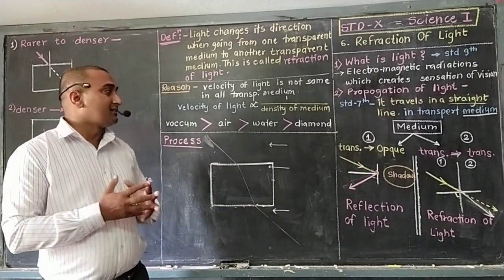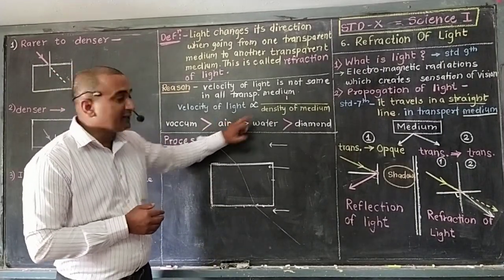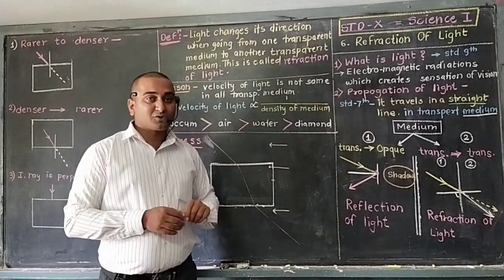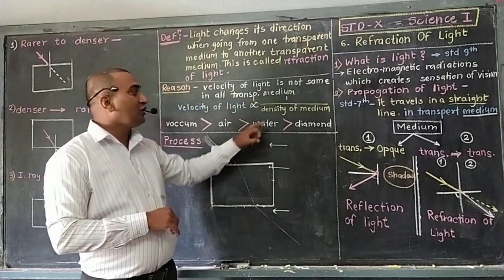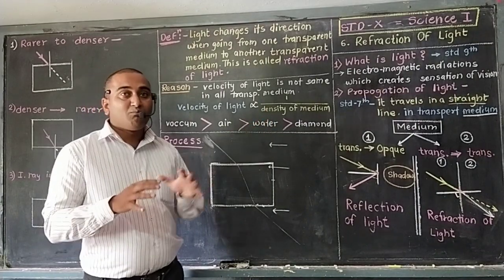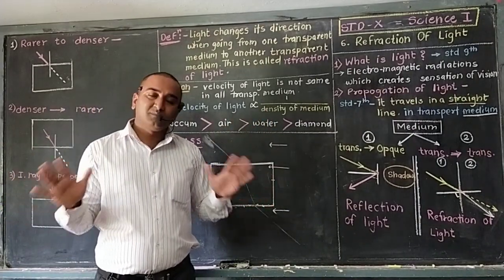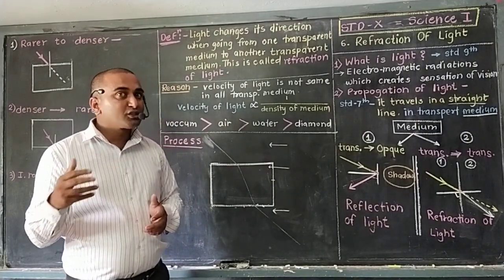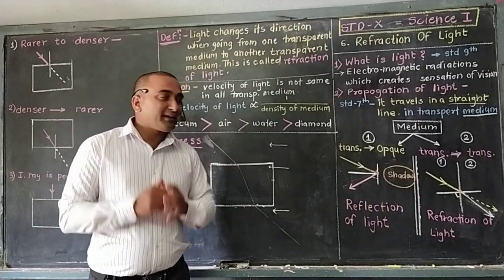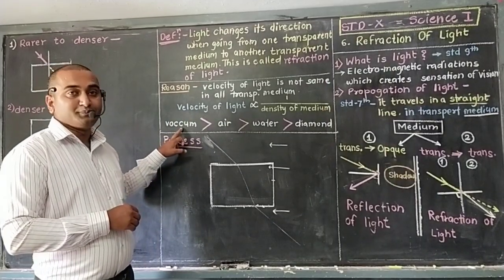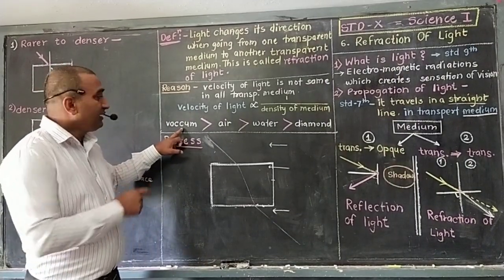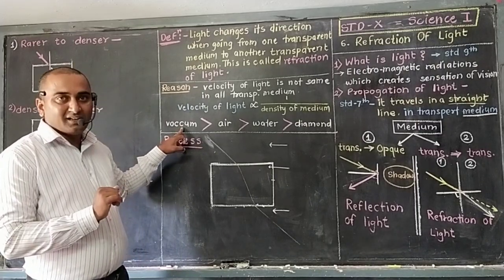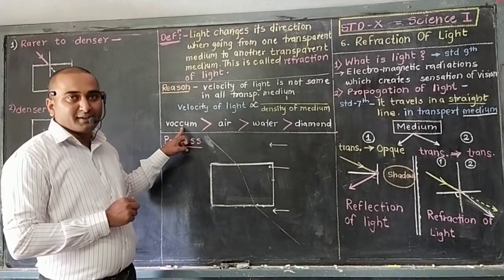So how does it depend? See here, the velocity of light is inversely proportional, not directly, inversely proportional to the density of the medium. The denser the medium, the less the velocity. The less dense the medium, the more the velocity of light. For example, vacuum, which is space. Particles are not there, so obstruction is less, and so light travels with great speed.